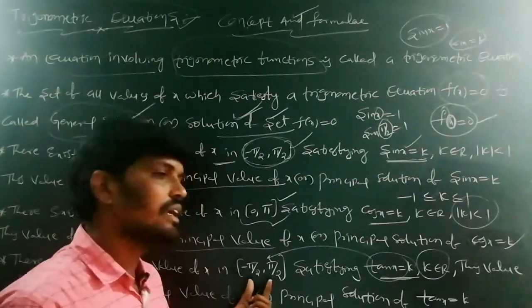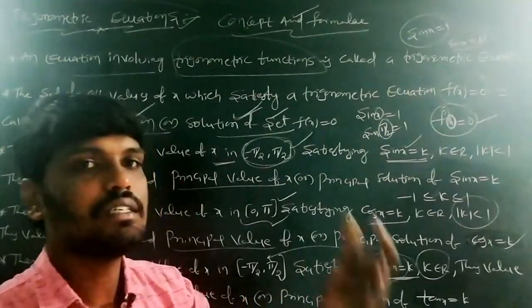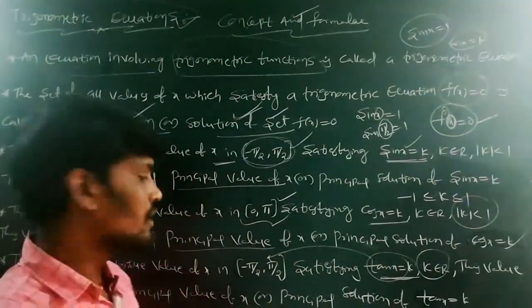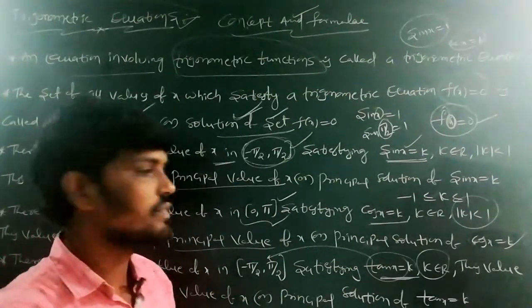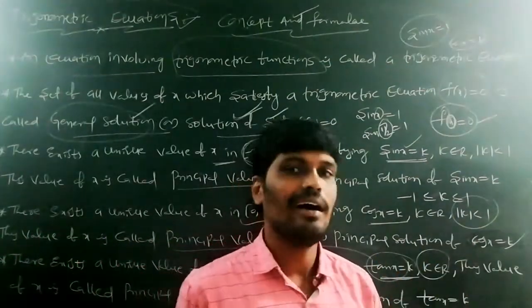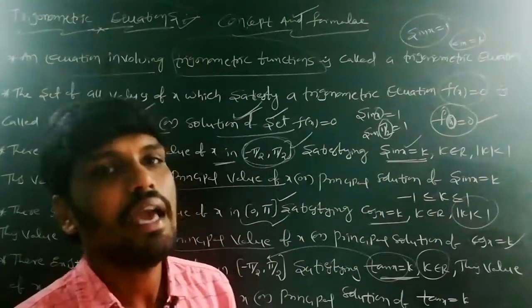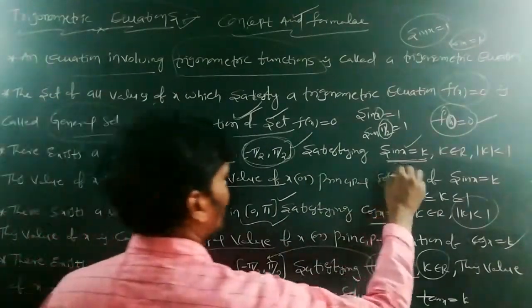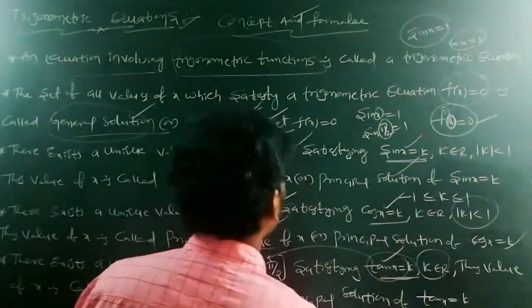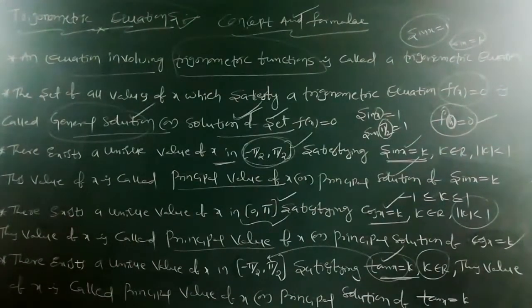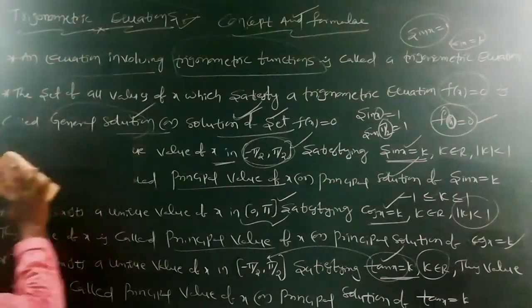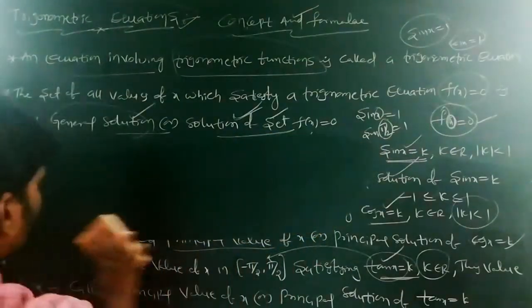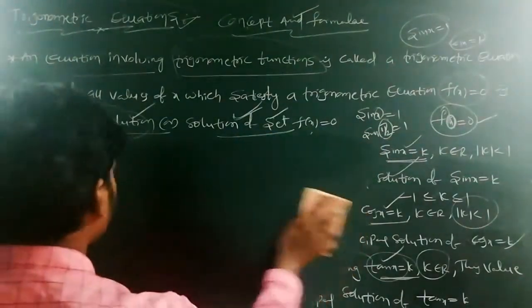In this interval you can find a value of x, and that value of x is called the principal value of tan x is equal to k. This one is sin x, this one is cos x, this one is tan x. Sin completed, cos completed, tan completed.